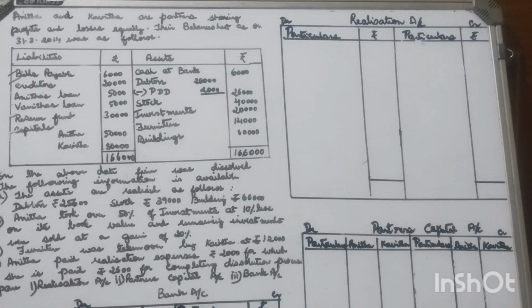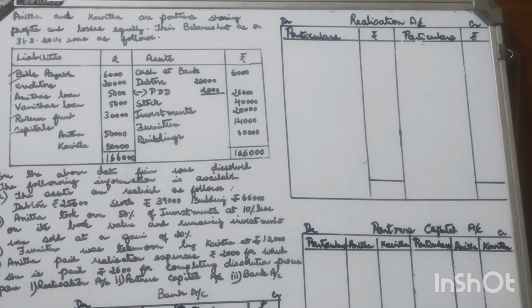is prepared. In case of dissolution of a firm, the books of accounts are closed and the business of the firm is also closed. Assets are sold out and liabilities are paid off. A firm can be dissolved by court's order. Economic relationship between the partners comes to an end. So that is about dissolution of a partnership firm.